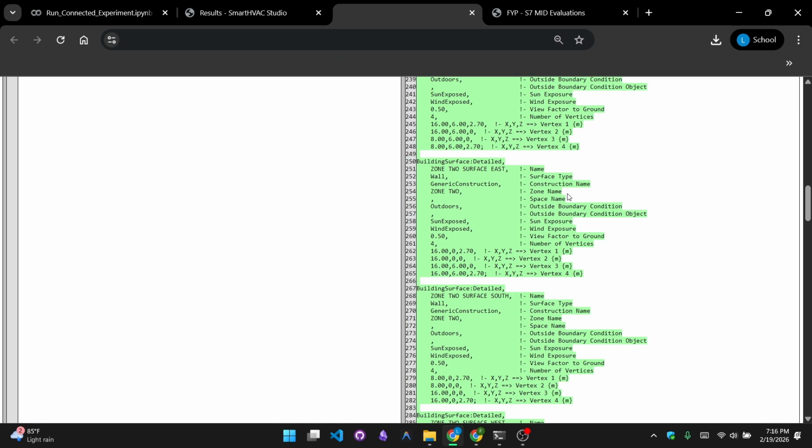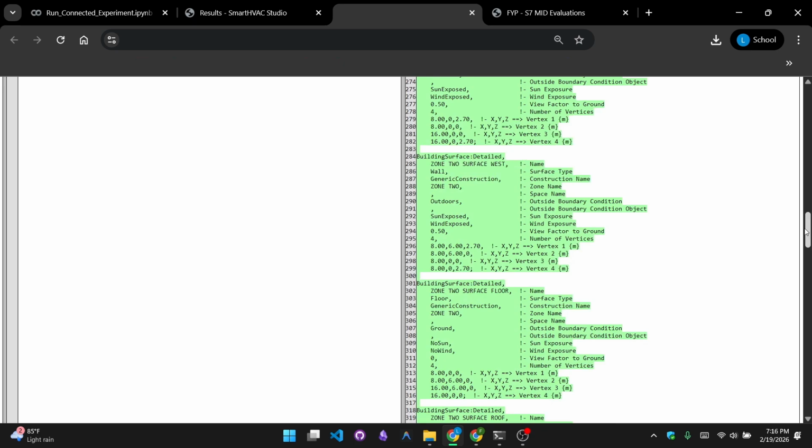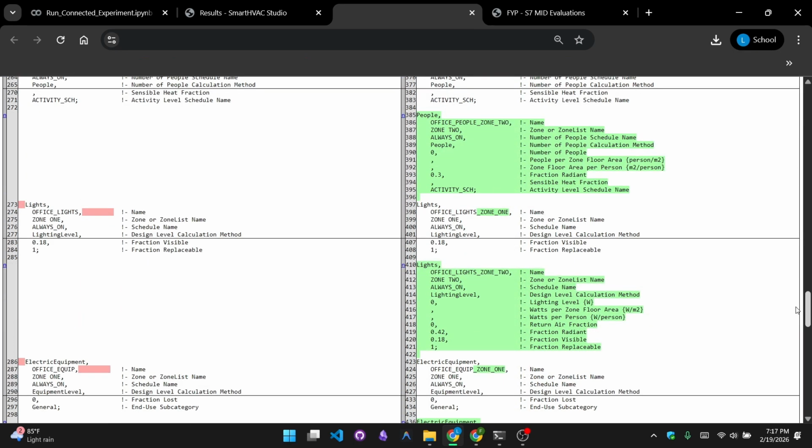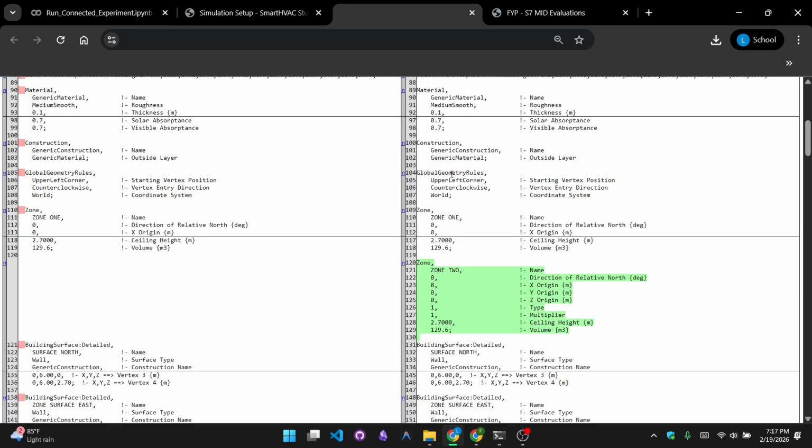Without that, we would have to set up each and every setting manually, which is a tedious process because this is a text-based file. If we give a detailed description, like the sizes of the building and window sizes, for example, we can get a more detailed, complete IDF file.